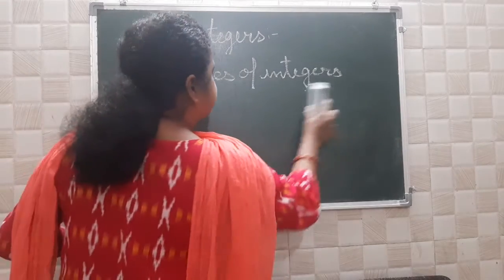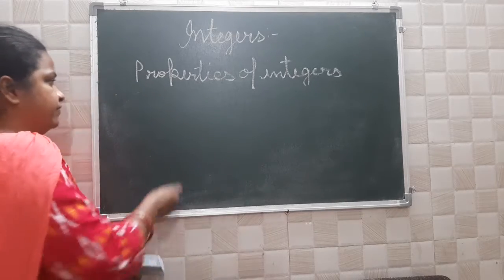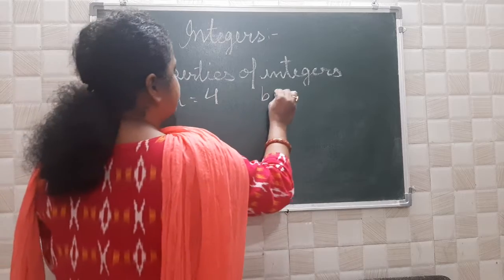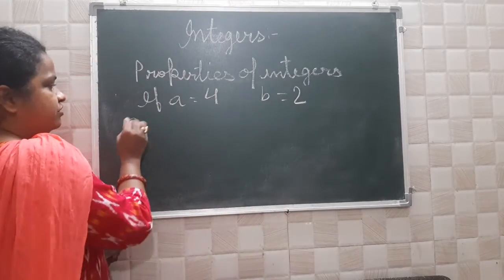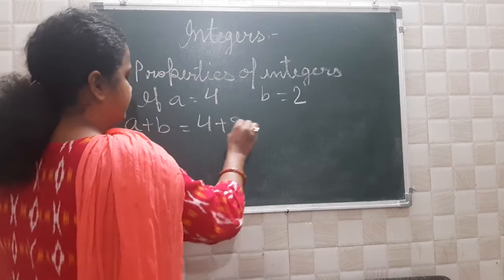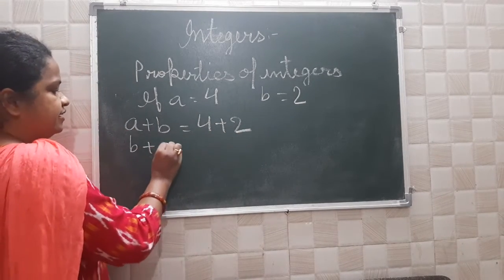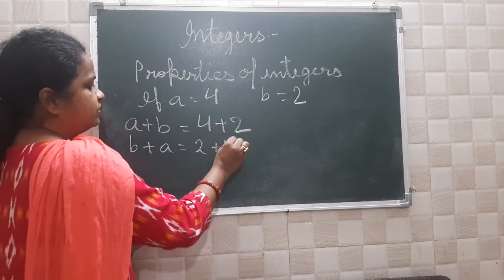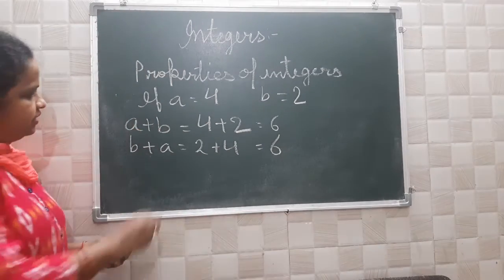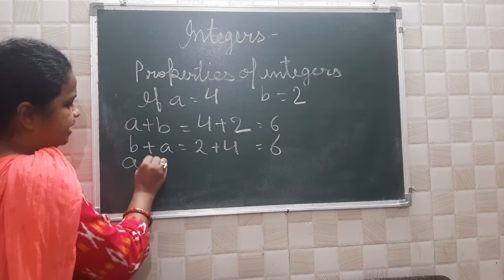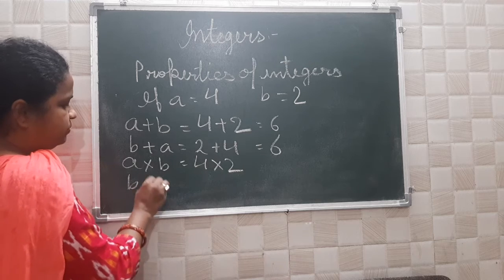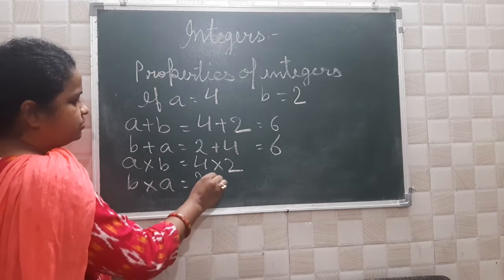Now you can have one example. If A is equal to 4 and B is equal to 2. If you take A plus B, you will get 4 plus 2, and if you take B plus A, then also you will get 6, and here also 6. Is it following? Then in the case of multiplication, A into B means 4 into 2, and B into A means 2 into 4.